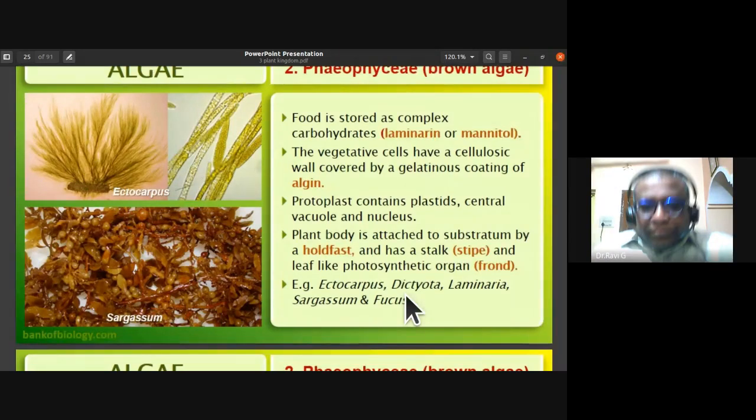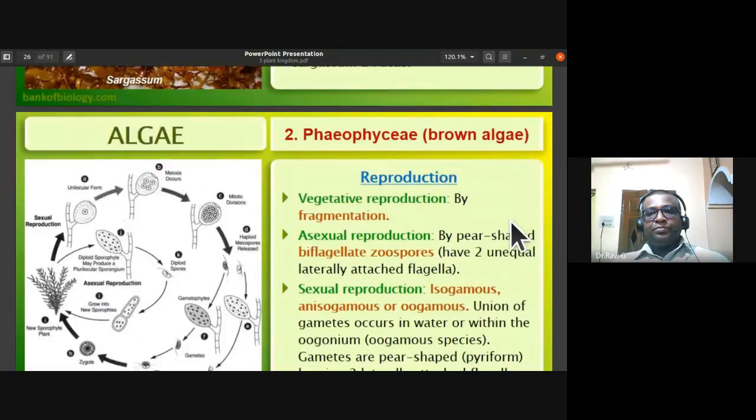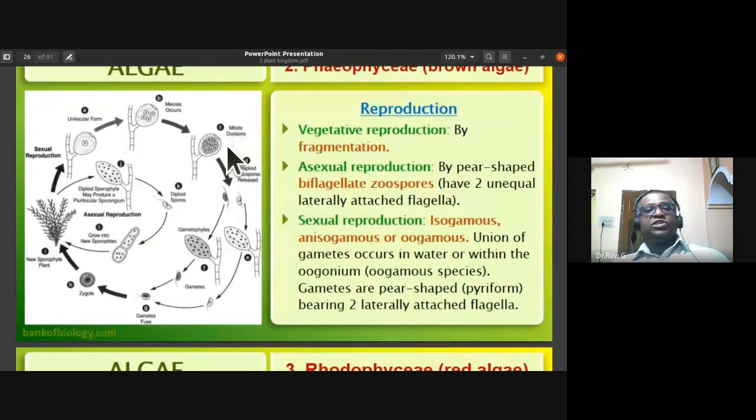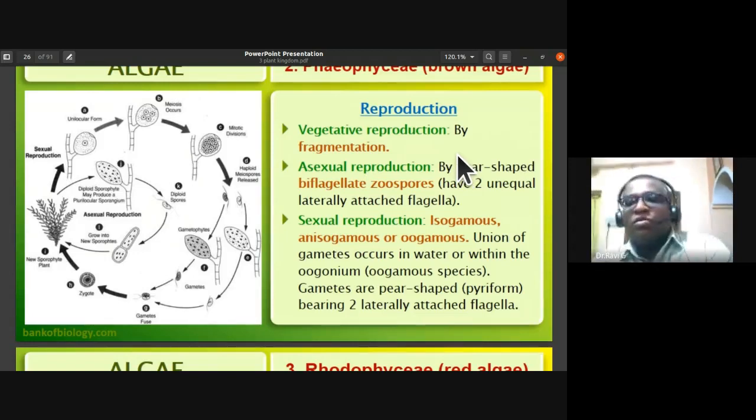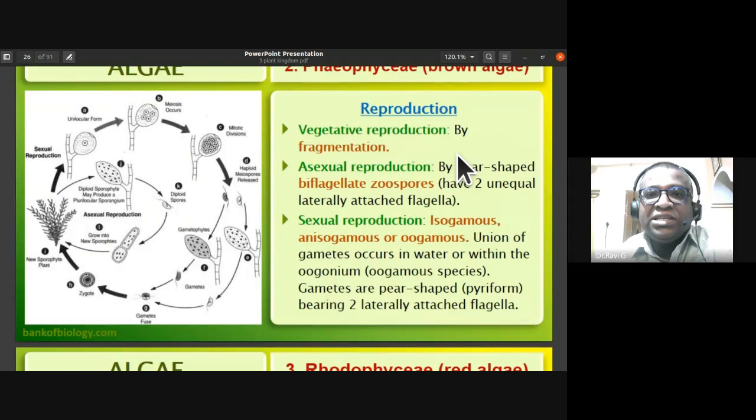So you can also notice this Ectocarpus and Sargassum. You can notice the Sargassum also. Sargassum is an edible algae. Phaeophyceae reproduction, three types are there. Vegetative reproduction is by fragmentation. Asexual reproduction involves the production of pear-shaped biflagellate zoospores.